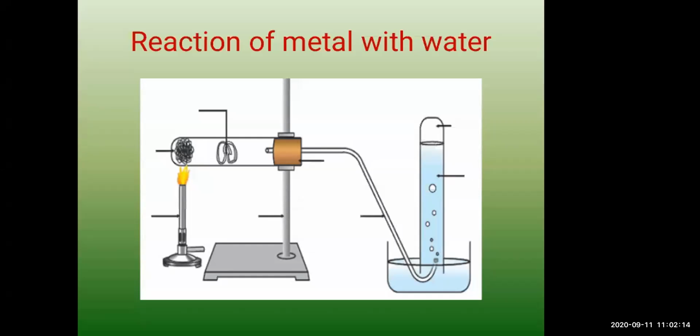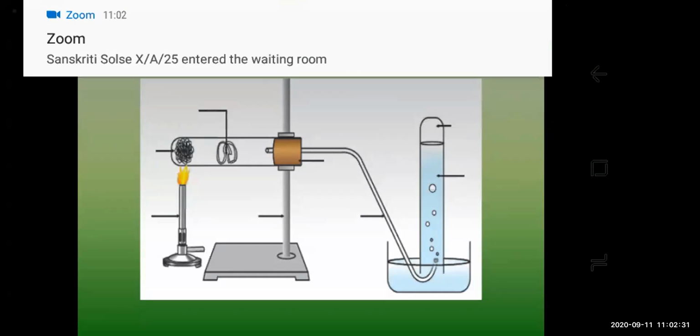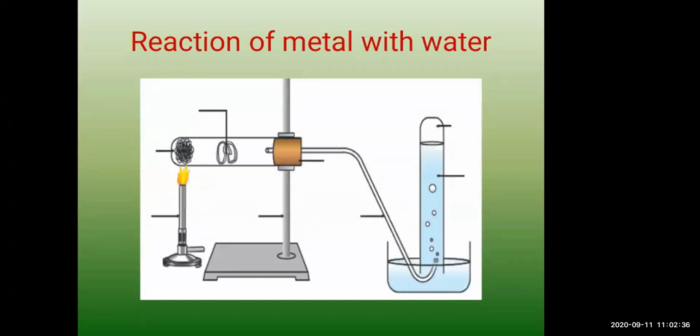Whereas if you take calcium, calcium will react very slowly and less vigorously. Compared to sodium and potassium, calcium is less reactive. So it will react very slowly. Hydrogen gas is of course released here also, and it gets collected on the surface of the metal in the form of what? Bubbles. And the metal will float on water. As you told me, calcium will be floating in water.